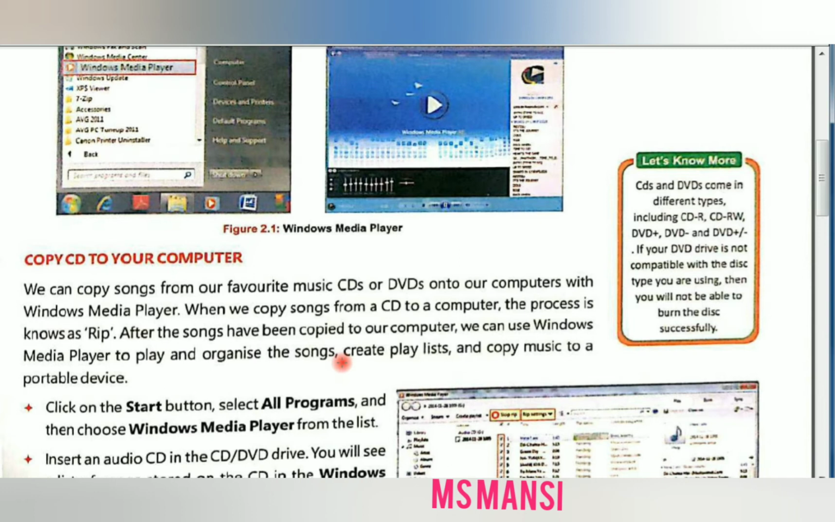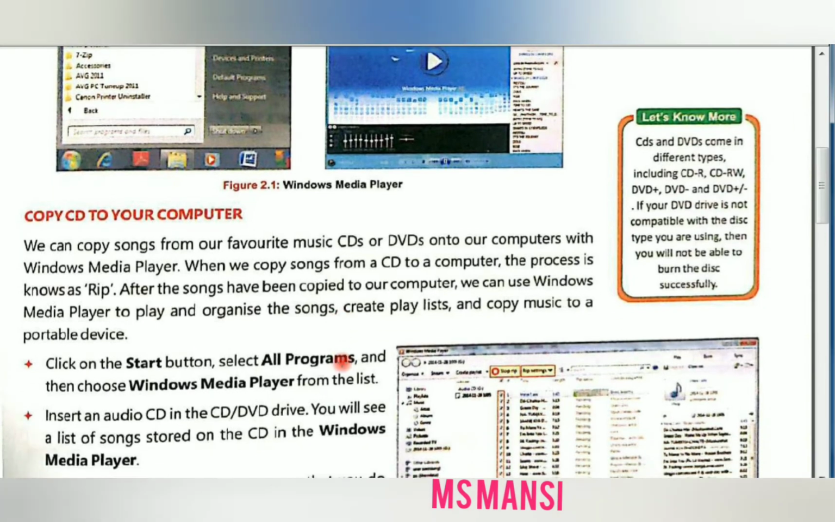Students, if any song or any video is in the CD or DVD, you can copy that into your computer, and this process is known as RIP. Okay, and when you have copied this into your computer, you can play that song or watch that movie using window media player.